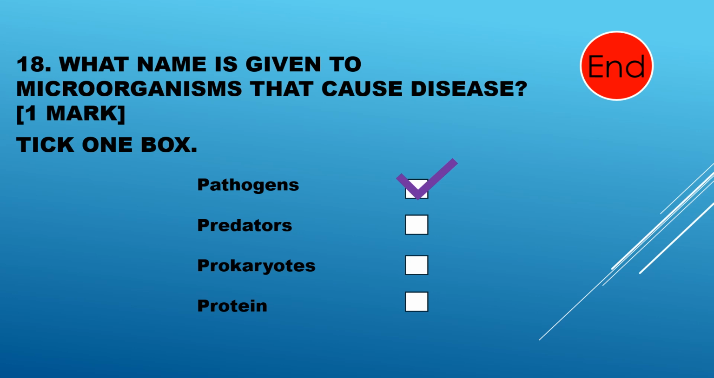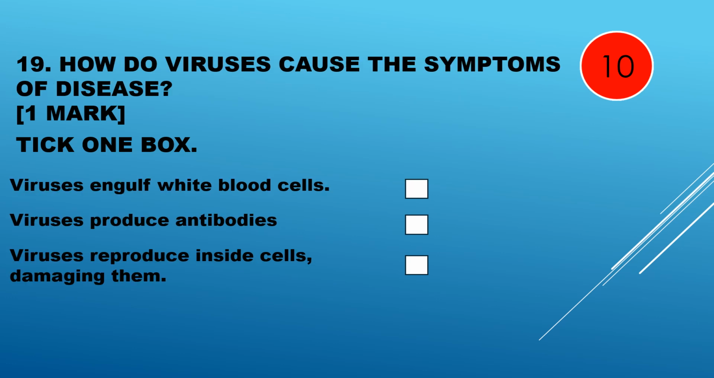It's pathogens. Question 19. How do viruses cause the symptoms of disease? Do they engulf white blood cells? Do viruses produce antibodies? Do viruses reproduce inside cells, damaging the cells? Viruses reproduce inside cells, damaging them.